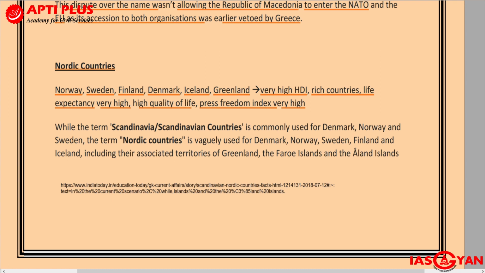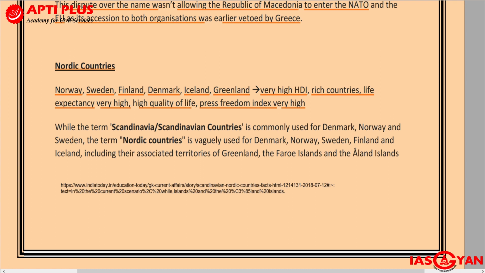Some of these countries have all these qualities. Such countries are called Nordic countries. Please remember, Norway, Sweden, Finland, Denmark, Iceland, Greenland are called Nordic countries.